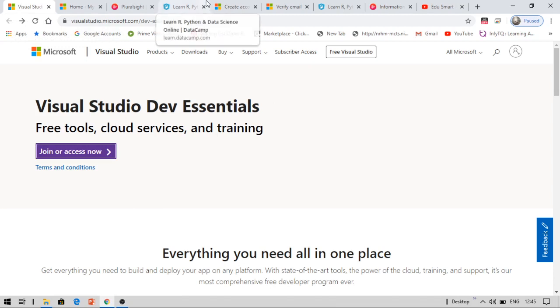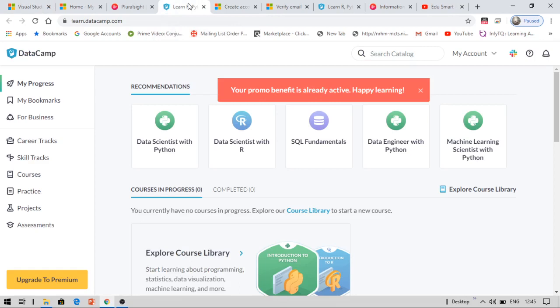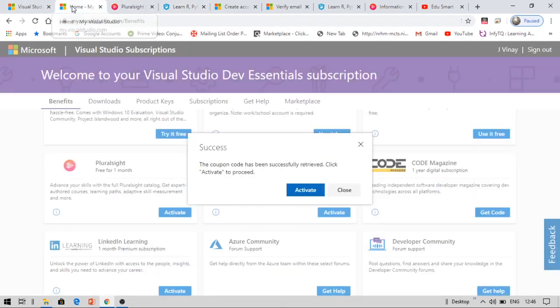Now, how long is this accessible? Yes, you can access this. That means you can create your accounts as and when you like. There is no limited time offer for this. You can create whenever you like. And once you create your account, there is something I did not tell you, right here.